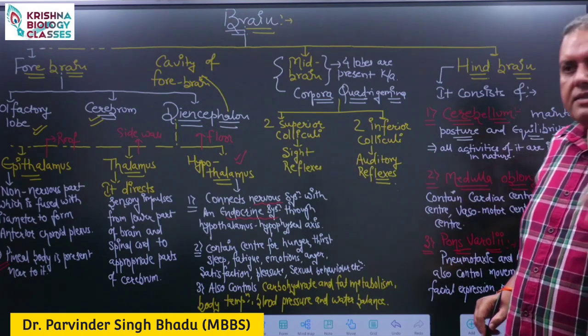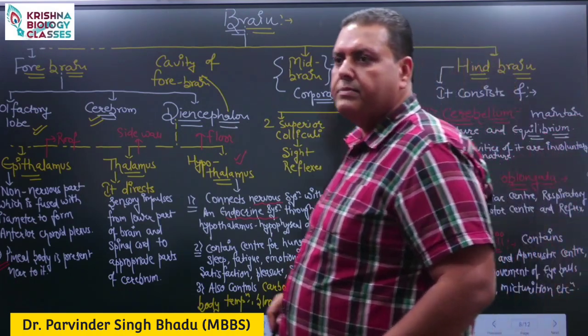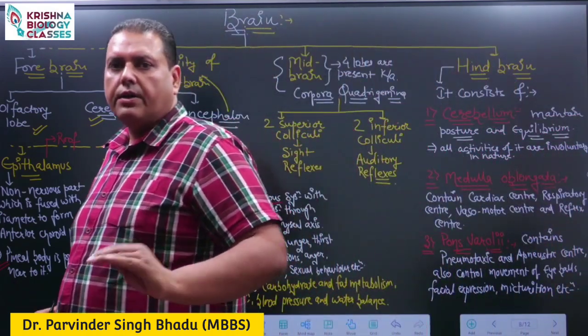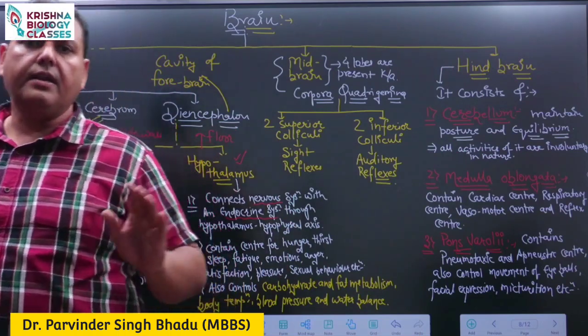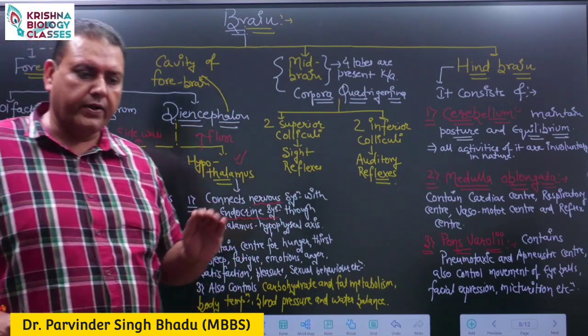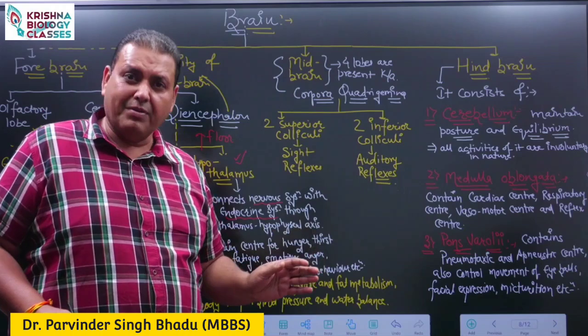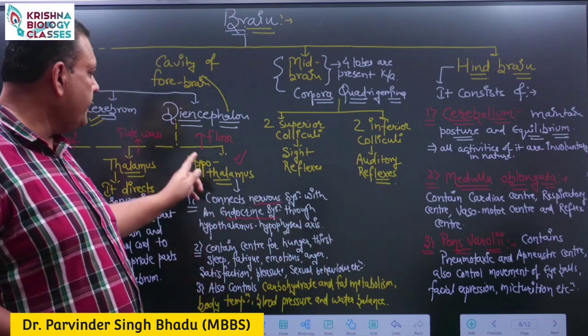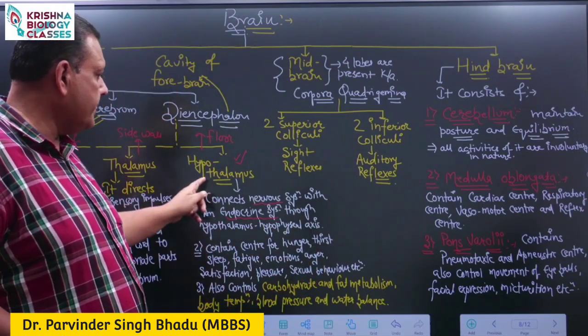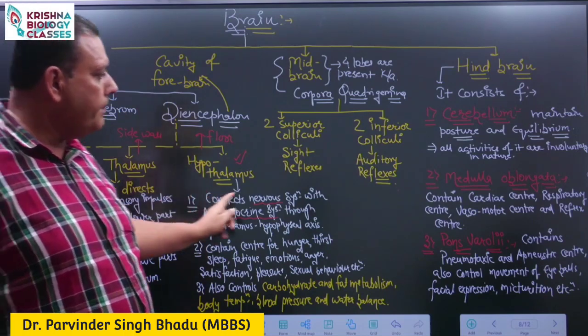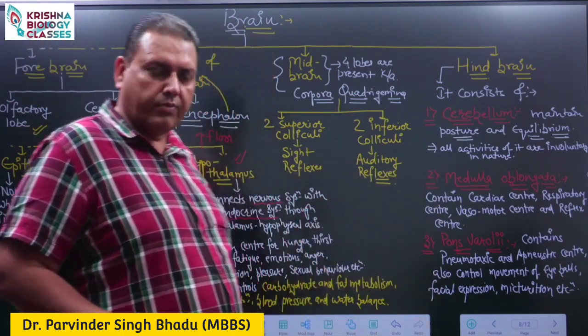Now, most of the time questions are related to the function of the brain, and sometimes they ask about the function related to the cerebral hemisphere. Most of the time they ask about the function related to hypothalamus, medulla and pons varolii.